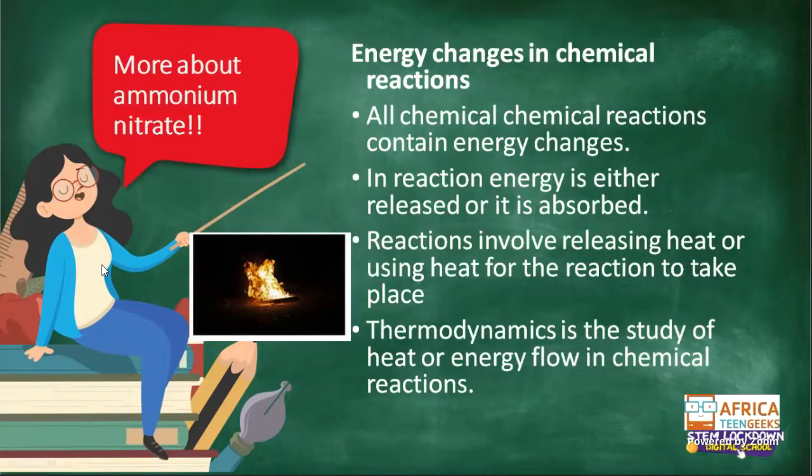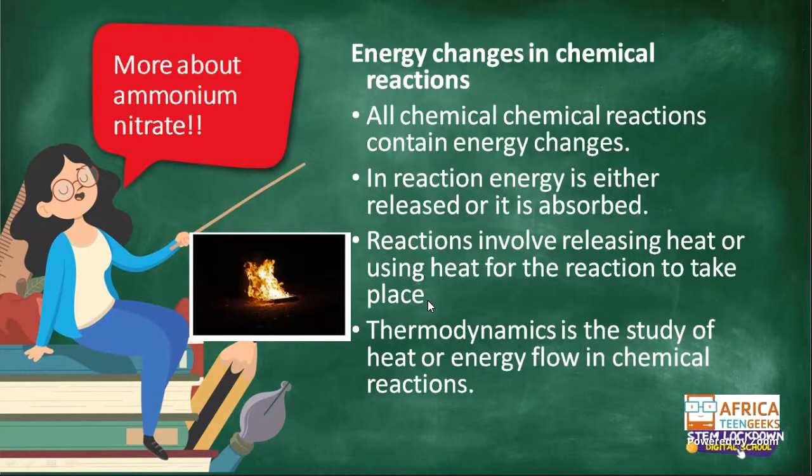For example, here I've got a picture of this fire. This is an example of energy that was released in a chemical reaction. In a reaction, energy is either released or it is absorbed. Reactions involve releasing heat or using heat for the reaction to take place.